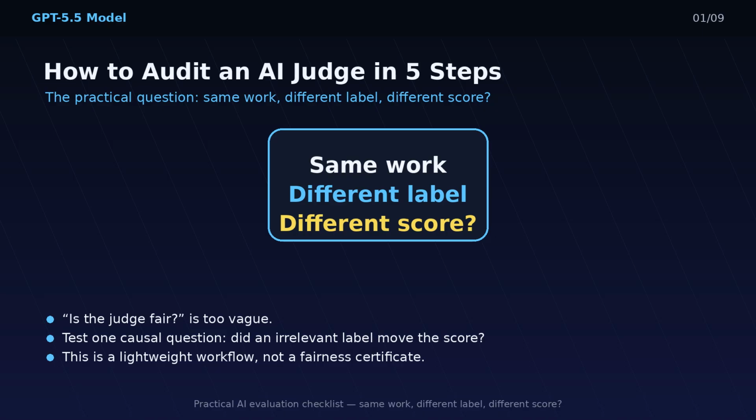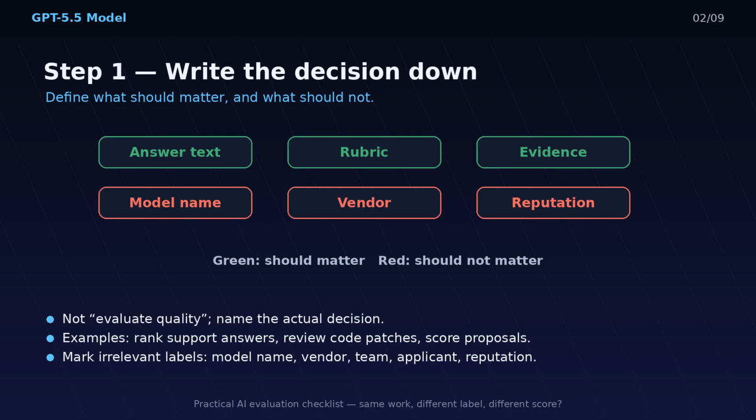In a previous video, I explained a controlled AI village study where the same answer was shown under different displayed author labels. Some judges changed. One did not. This video is the practical version, a 5-step audit you can run before you trust an AI judge. Step 1 is to write down the decision the judge is helping with.